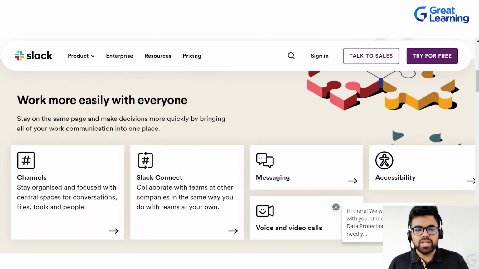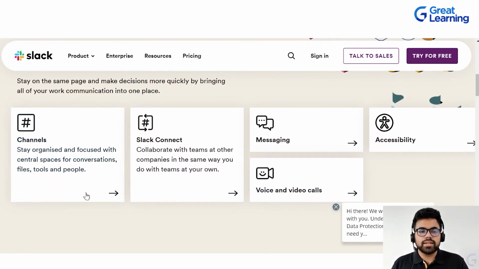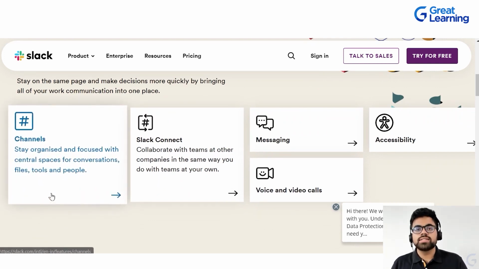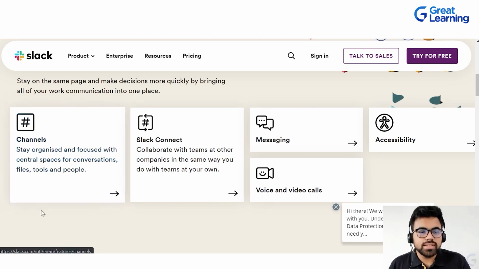Work more easily with everyone. The number one thing that they are highlighting here is called channels. As you have groups in your WhatsApp, similar to that, you have productivity groups called channels in Slack. So the number one thing is channels.